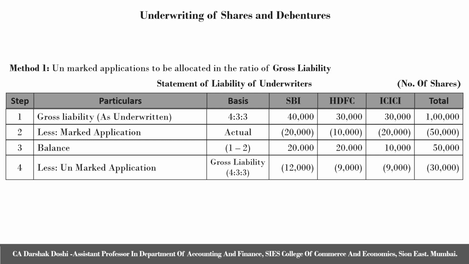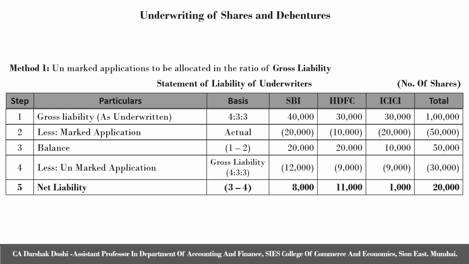So 30,000 divided in 4, 3 and 3 comes to 12,000, 9,000, 9,000. Out of the balance in step 3, once we reduce unmarked applications, we get net liability, which comes to 8,000, 11,000 and 1,000, totaling up to 20,000.